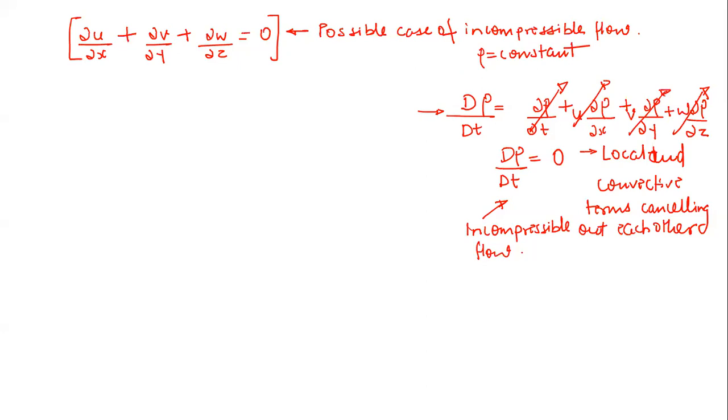See, unsteady flow. Unsteady flow, that we have already taken out through this equation. We covered that if the flow is unsteady, that means the density is changing with respect to time as well as with respect to the space coordinates, still it can happen that d rho by dt is equal to 0, and that can represent a possible case of incompressible flow.